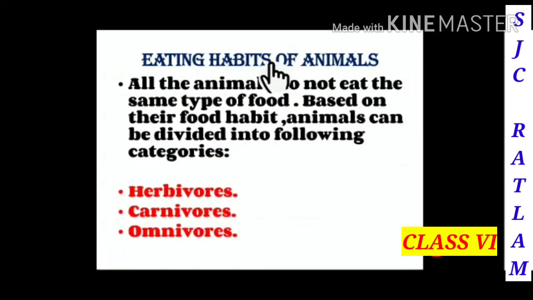Eating habits of animals. All the animals do not eat the same type of food. So here we can see that, based on their food habits, animals can be divided into the following categories: herbivorous, carnivorous and omnivorous.